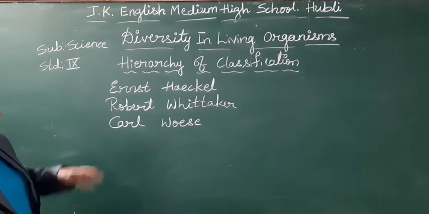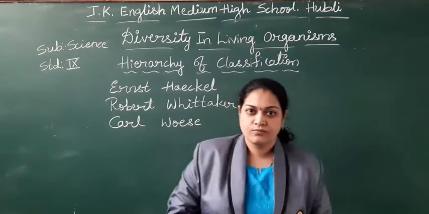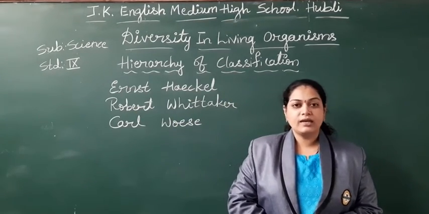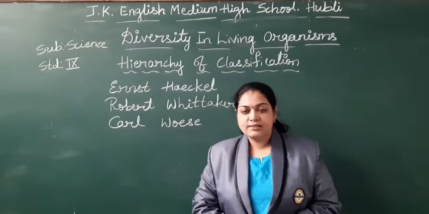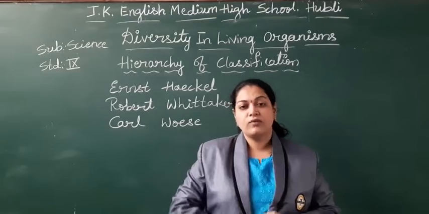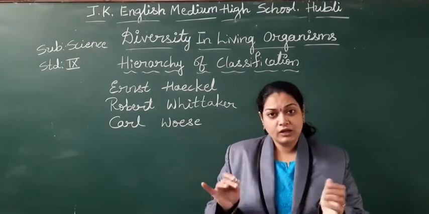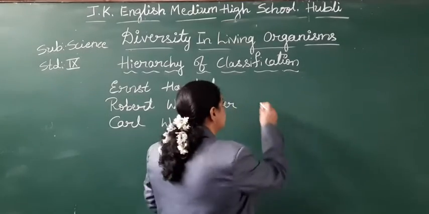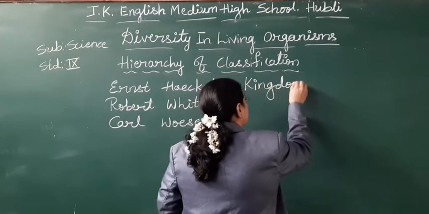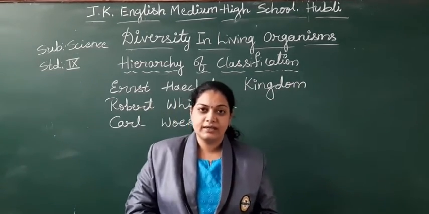These three scientists tried to classify the organisms. How did they classify? They thought, instead of making small groups of organisms, let us make one big group of organisms. That big group they named the kingdom. So we will start classifying the organisms as a kingdom.